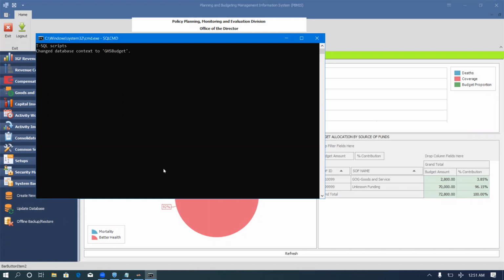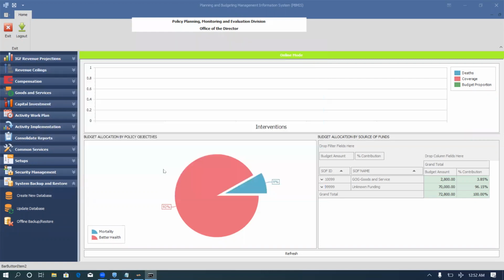It opens a command prompt and you will see the inscription Change Database Context to GHS Budget. Press any key to continue. Please make sure that you see this. If you don't see this, it means that there is something wrong with your installation, so your database could not be created. When you get this information and you get the press any key to continue, press any key to continue.